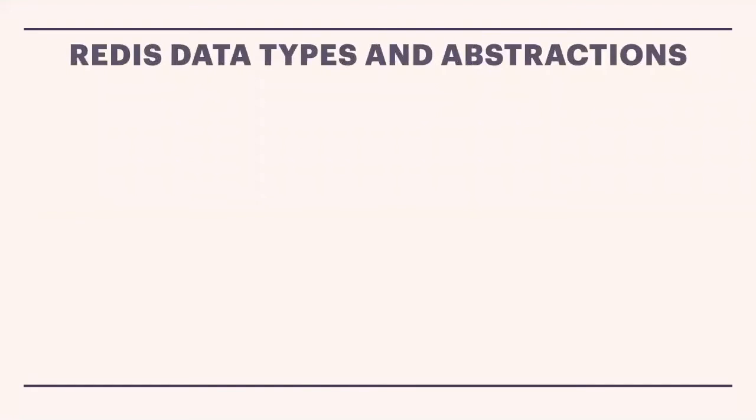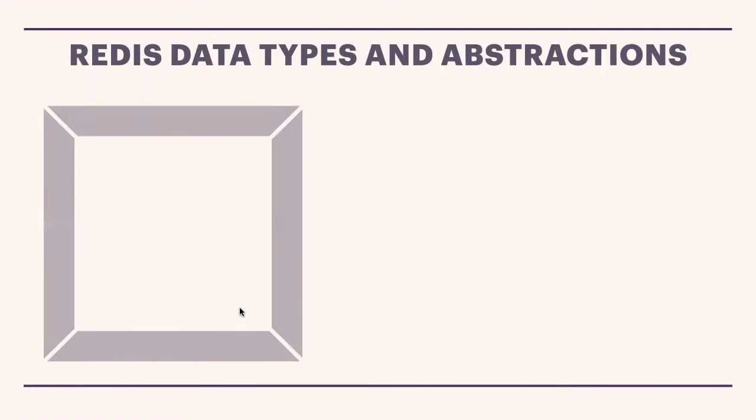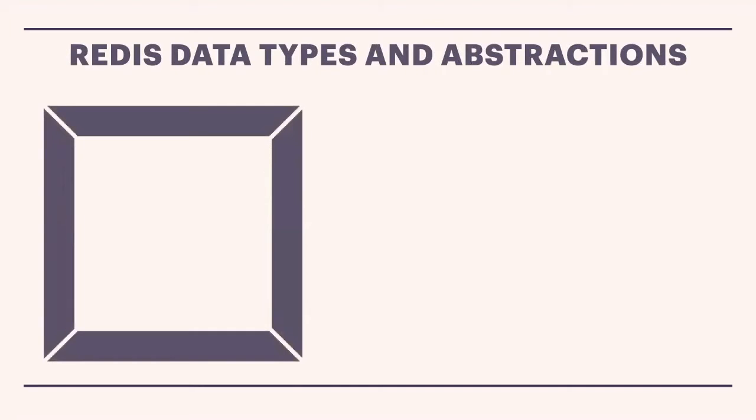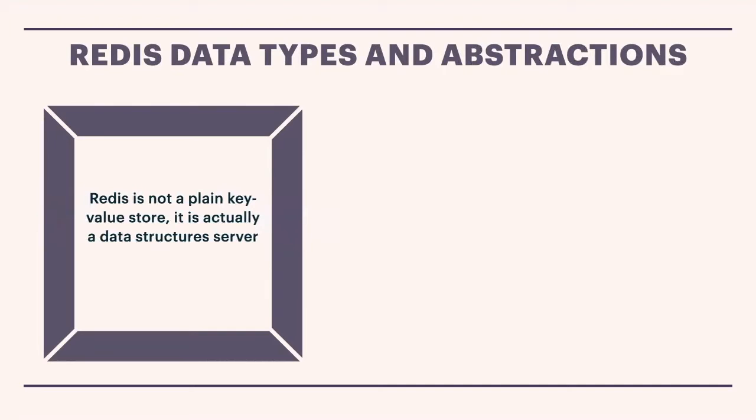Moving to the next one, there are some data types and abstractions. When I say abstraction, I mean some data structures, which we are going to look into here. Before that, Redis is not a plain key value store database when you compare it with other key value store databases. It is actually a data structure server. Whoever developed this database says don't call it Python dictionaries, call it data structures. That is the term basically. I will show you that shortly, how this can be done.